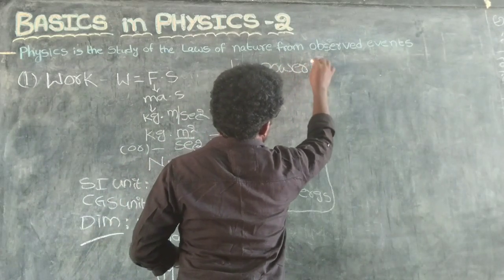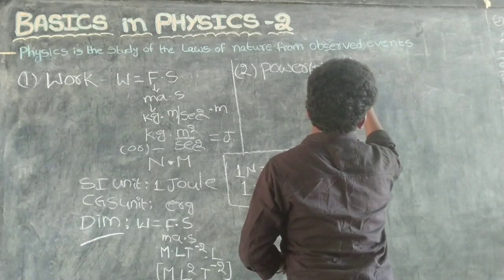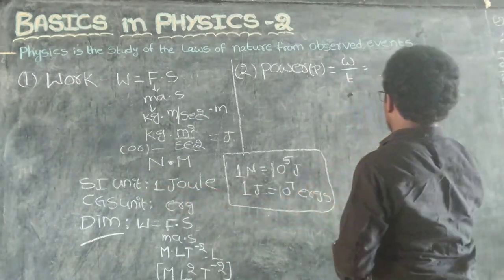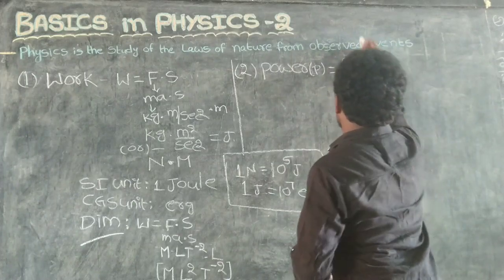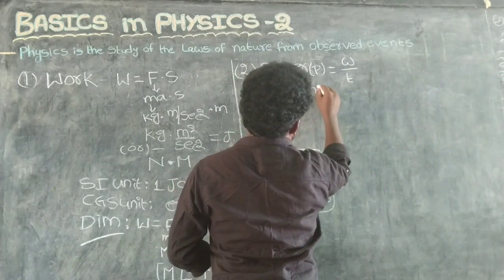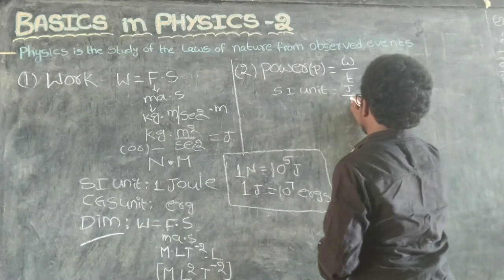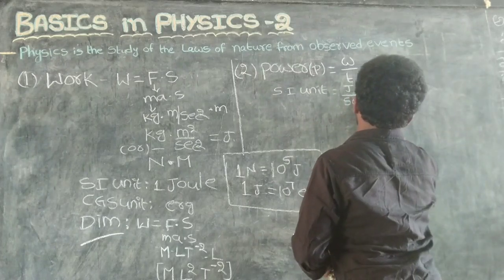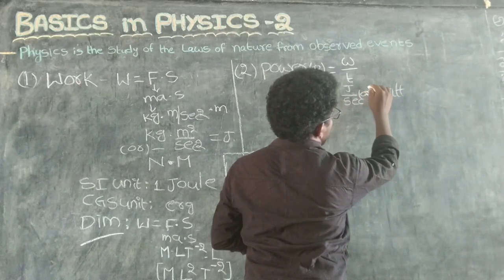Next, the second one, power. Power P equals W by t, where W is work. The SI unit of work is joule, so joule by second, which means watt.